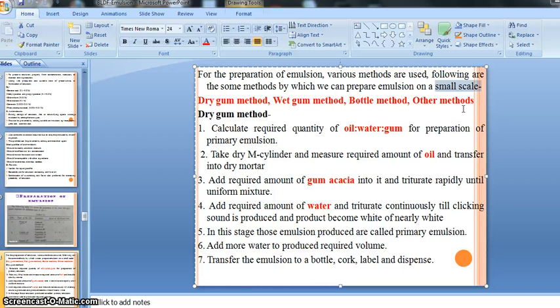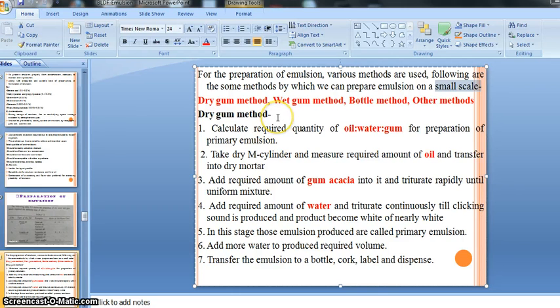If we understand this, we can also prepare the emulsion on a large scale. So this is the basis for the preparation of emulsion, and you have to focus and understand very carefully.